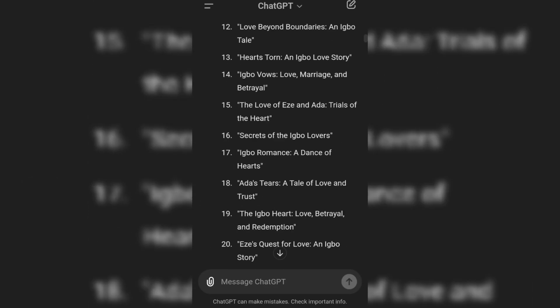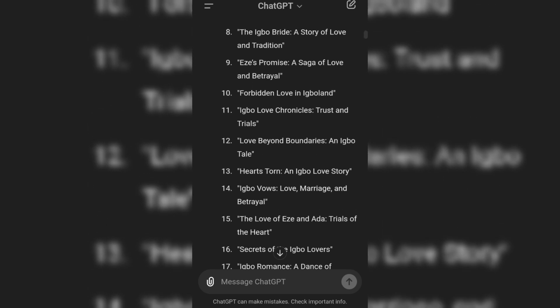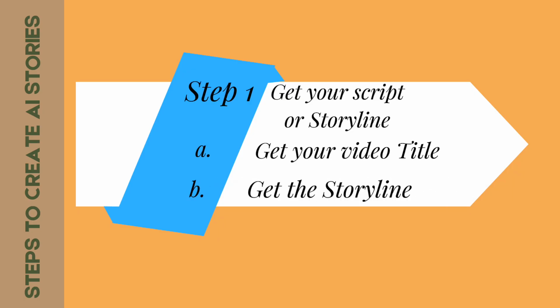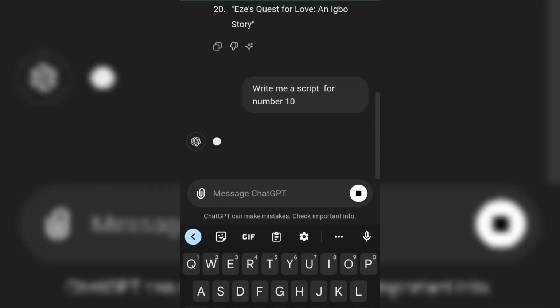For me, I'll go with number 10, The Forbidden Love in Igbo Land, because I like it. Next, we'll get the storyline. Give a prompt that will get us a storyline for the video. I'll say, give me a storyline for number 10.